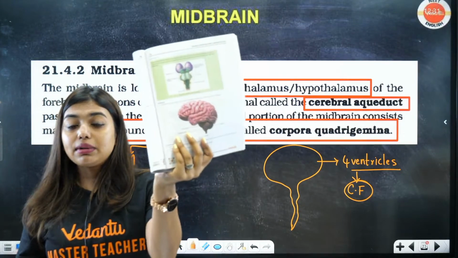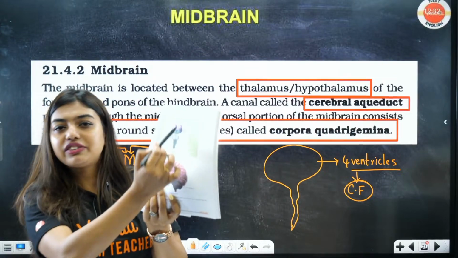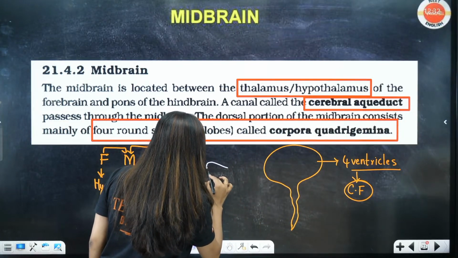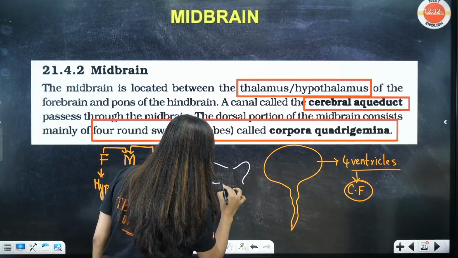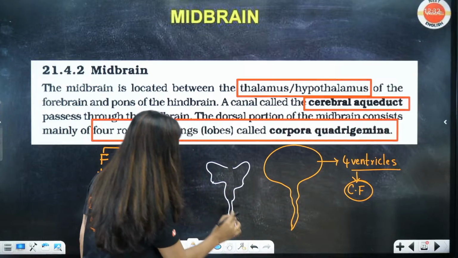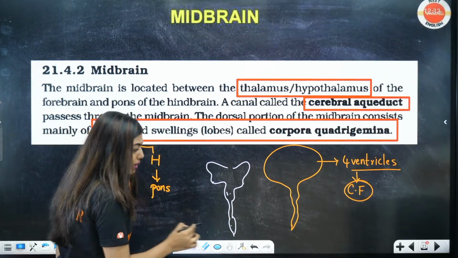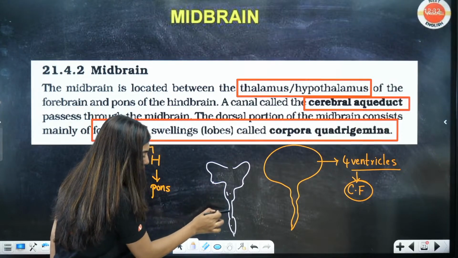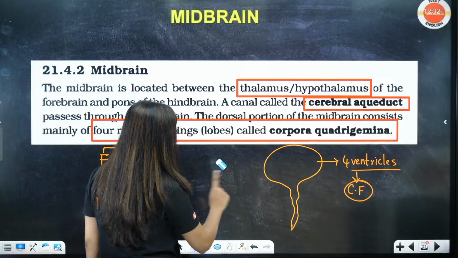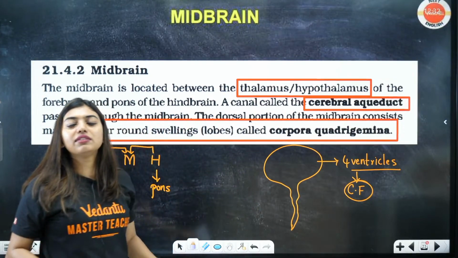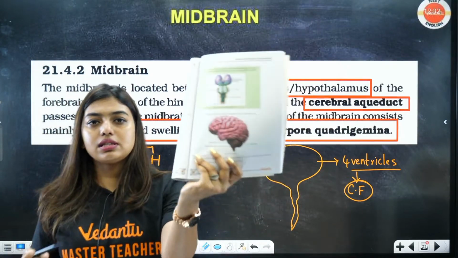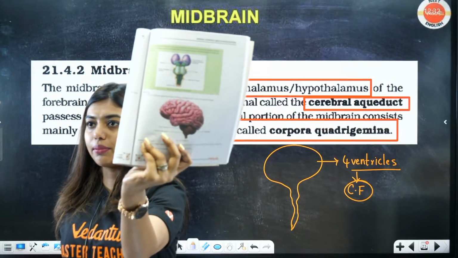Actually, what this cerebral aqueduct does is it will connect the ventricles. If I draw the exact structure, it will look like a bow like this, okay, and it will have one portion extending like this, one more portion like this. Now imagine these two are the ventricles. This is one ventricle, this is two ventricles, this is one more ventricle. To connect these ventricles, your cerebral aqueduct will be there, okay? You don't have to know a lot in depth. That's why I'm not going into the depth. Just know this. To connect the ventricles, you have cerebral aqueduct, okay? So here you can see that, the connection is done because of them, okay?